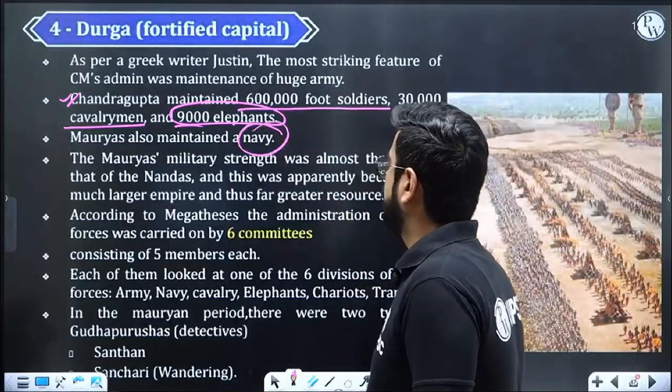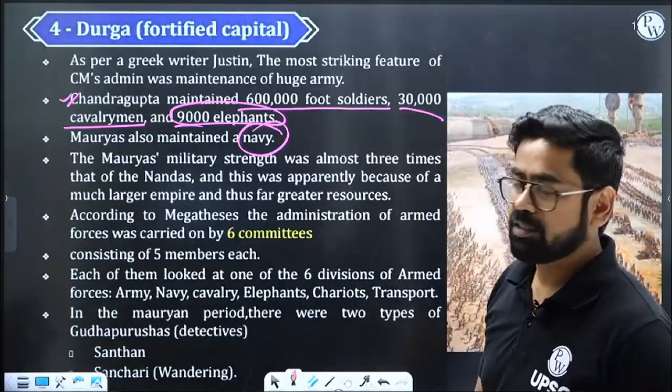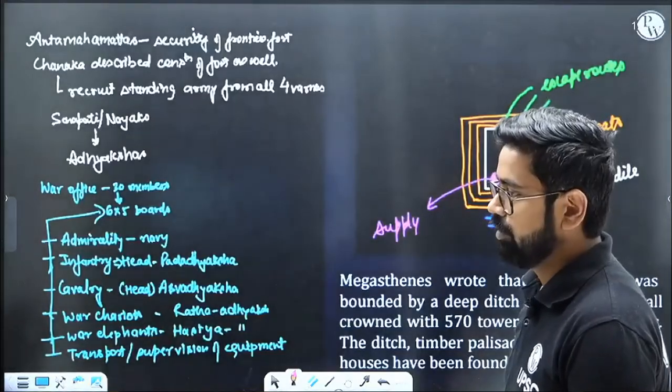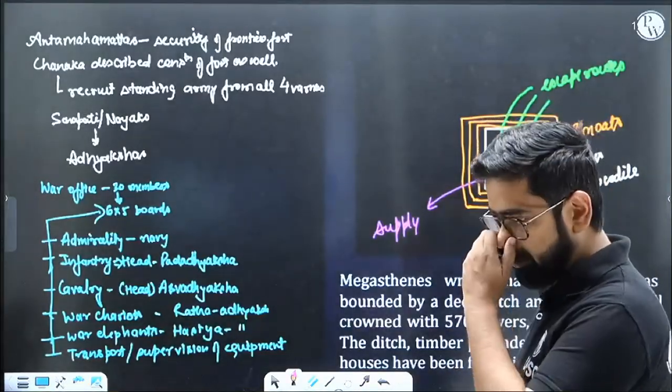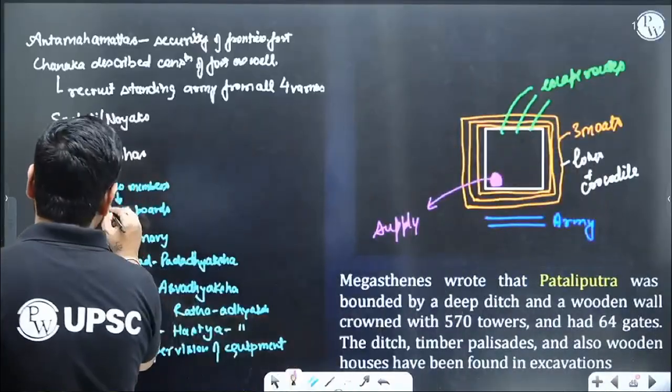Also, they have a navy. Now you will find here also they have a similar structure. In the army also they have 6 committees. Just observe, no need to write this. But yes, here also they have 6 committees, total 30 members. So 6 cross 5, same structure.